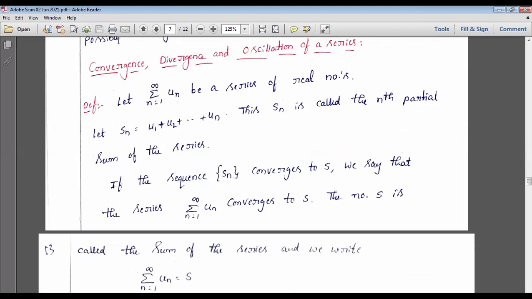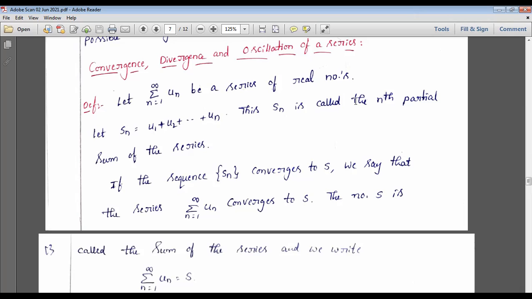Previously, what we calculated was for sequences, and here we are going to see series. So let the summation from n equal to 1 to infinity of un be a series of real numbers. It means the first one is an infinite series they give you, like 1 plus 2 plus 3 plus, and so on, up to infinity. That is the infinite series they give.